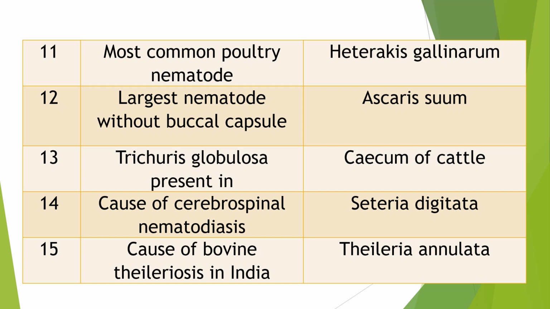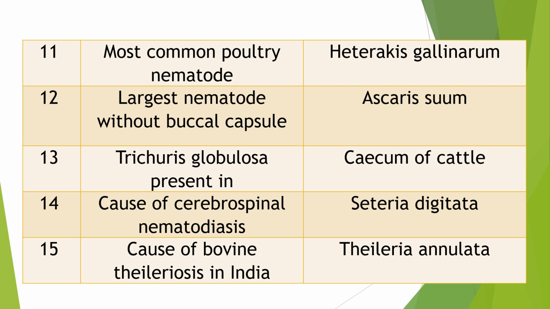Question 13. Trichuris globulosa is present in? Answer: cecum of cattle. When they are few in number, they are non-pathogenic. Question 14. Cause of cerebrospinal nematodiasis. A very common disease of animals and a common question also. Answer is Setaria digitata.